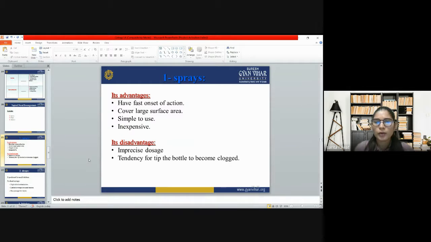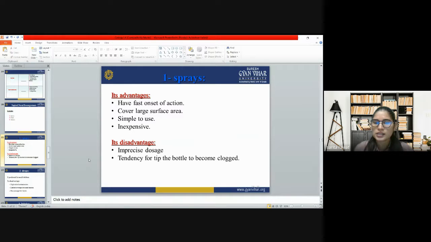So first we will talk about the spray. The advantage of sprays is that they have a fast onset of action, so whenever we use a spray, it acts very fast. They cover a large surface area when we spray it, so they work on more area. They are also very simple to use, every conscious patient can use it, and it is inexpensive compared to other dosage forms.